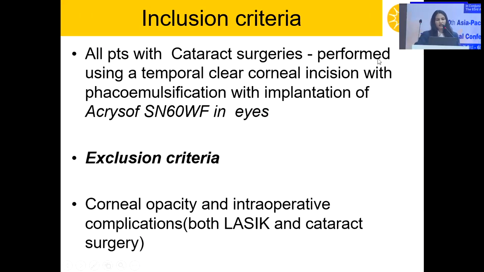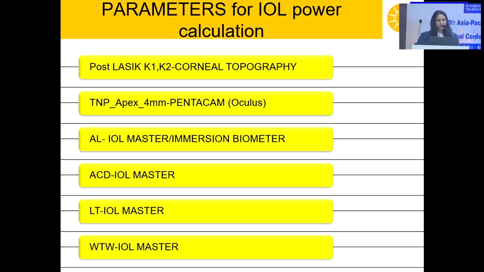It was done using cataract surgery. Inclusion criteria was cataract surgery done using temporal clear corneal incision with phaco with accurate IOL implantation. All eyes with corneal opacity and intraoperative complications, both of LASIK or cataract surgery, were excluded.